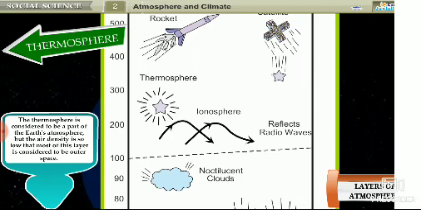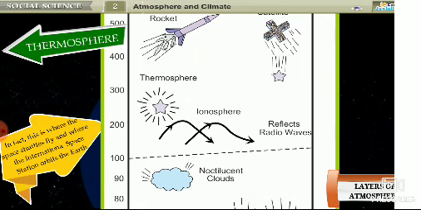The thermosphere is considered to be a part of the Earth's atmosphere, but the air density is so low that most of this layer is considered to be outer space. In fact, this is where the space shuttles fly and where the International Space Station orbits the Earth.